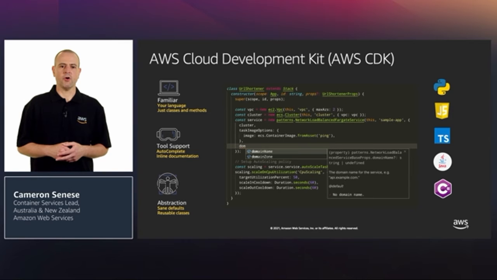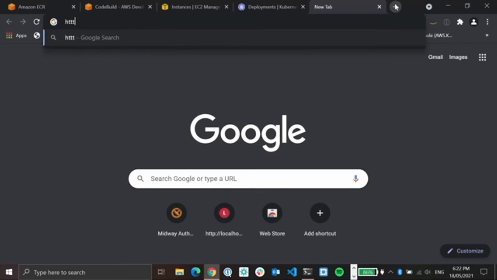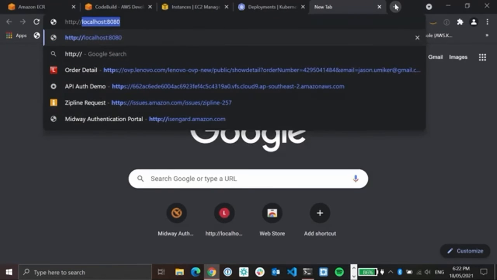So now that we have our container built, let's test it. We'll do a Docker run and instruct Docker to map port 8080 to our local host. It looks like our container started and our app is now up and running. If we head to localhost on port 8080, where we've exposed it, accessing that in our browser, we're able to see our application return hello world as expected. And now that we have our container image built locally, the next step is to get it running in the cloud, is to push it up to the Elastic Container Registry.